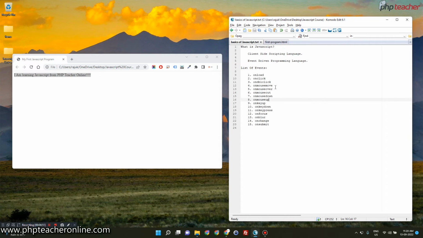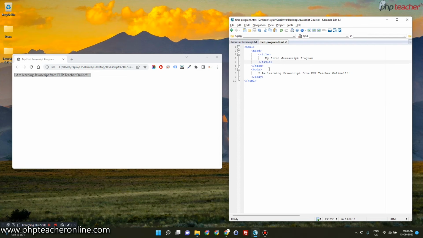Maybe the color needs to be changed when you click on something, or maybe the color needs to be changed when you hover over that element. Or maybe when you move the mouse out from that element, the color will change to some other color again. So on these events you will have to define what will happen when I do this particular action.